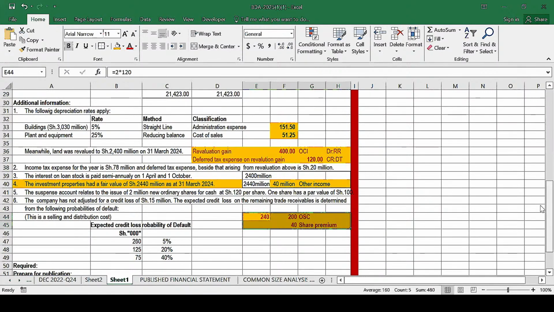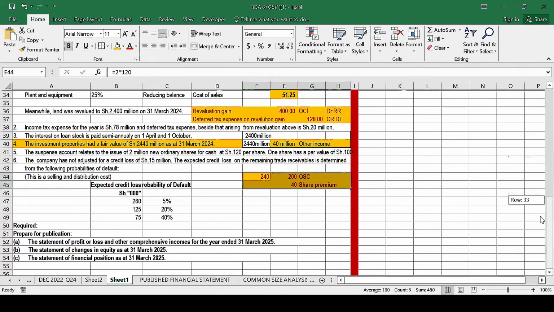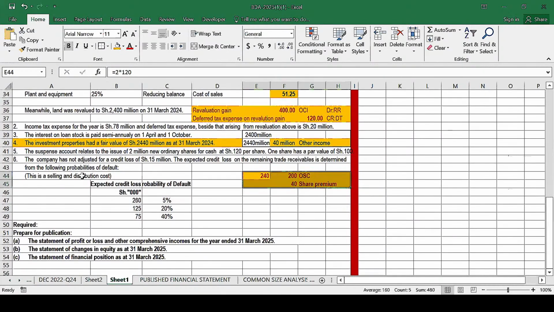So let's move to the other note number 6. Basically, you're told that the company had not adjusted a credit loss of 15 million. What is a credit loss? Remember, there is something I've explained. Nowadays, we don't use the word bad debt written off. This is a key term you'll come across in so many questions for BDA. The term credit loss: these are bad debts written off. The company had not adjusted this, had not accounted for this.